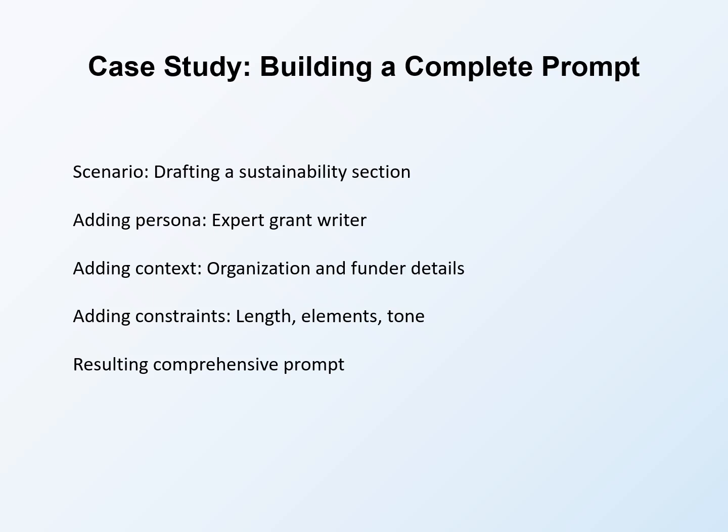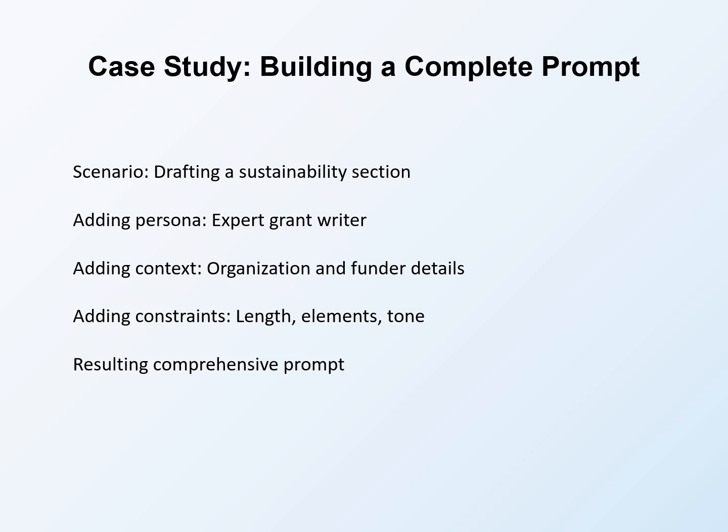Adding context: I am writing a proposal to the Anderson Foundation for a 2-year, $150,000 grant to support our youth mentoring program. Our organization has a $12 million annual budget, diversified funding including government contracts, individual donors, and corporate sponsors. We have sustained previous grant-funded programs successfully. This context enables tailored response.